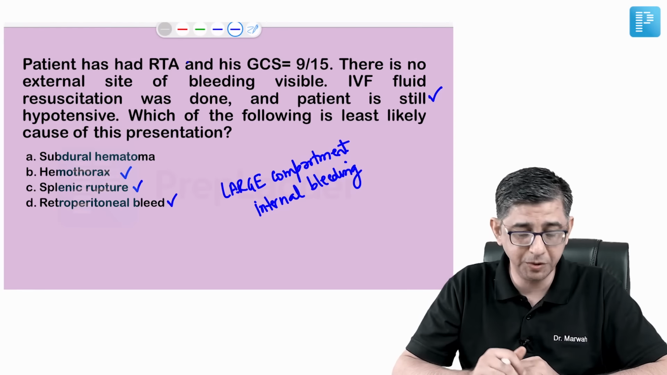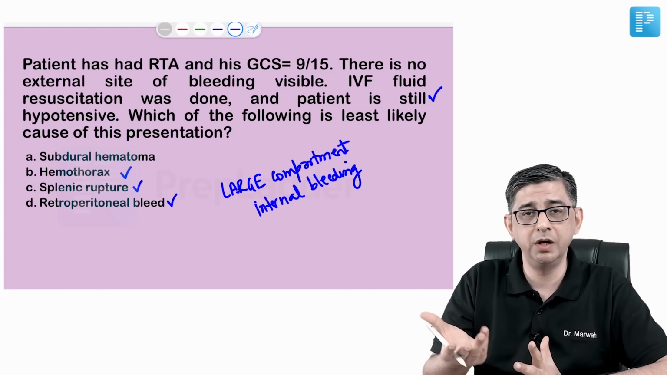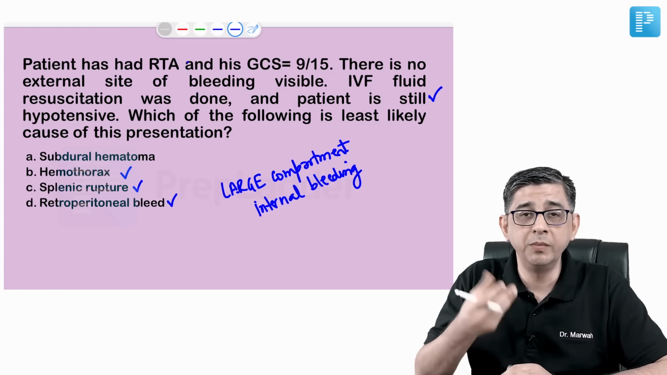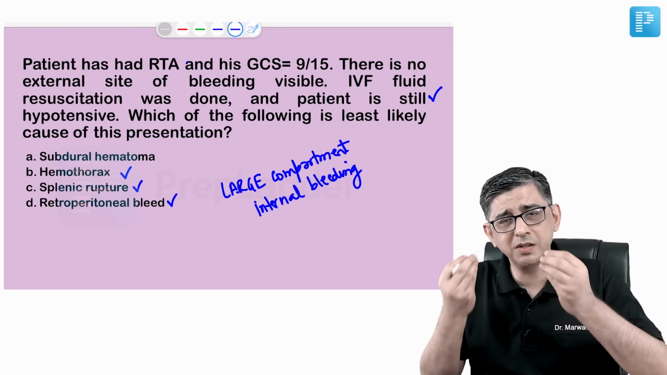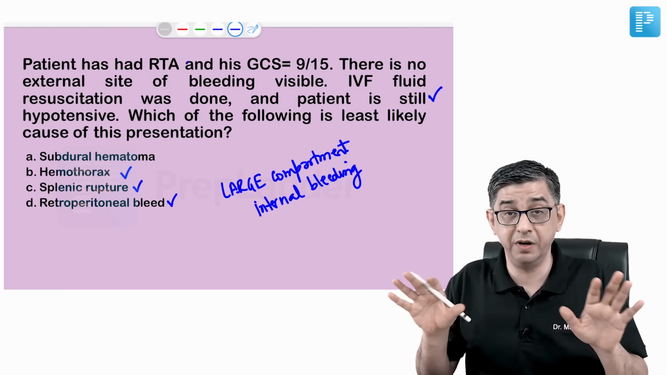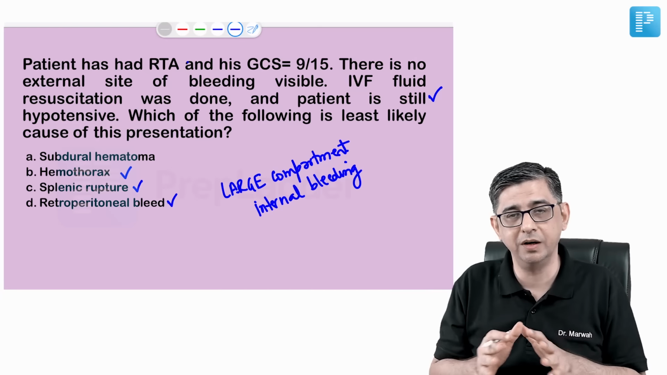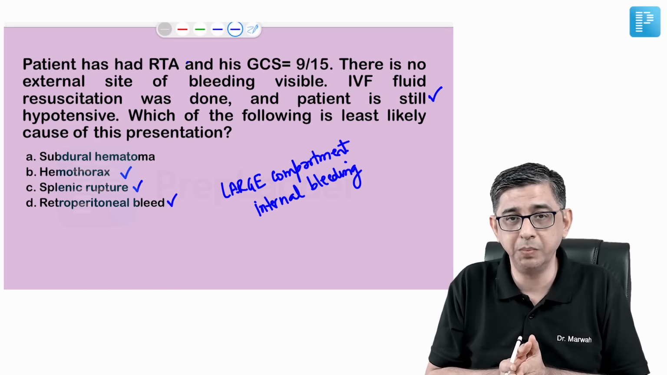so the BP will crash. But if you look at option A, subdural hematoma, subdural space will be a limited space. After all, how much blood can accumulate here? Maybe 30 ml, 40 ml, 50 ml, max you can say 100 ml. So 100 ml blood loss, which is really an exaggeration, but even if that occurs, it's not going to cause an unrecordable BP in the patient.